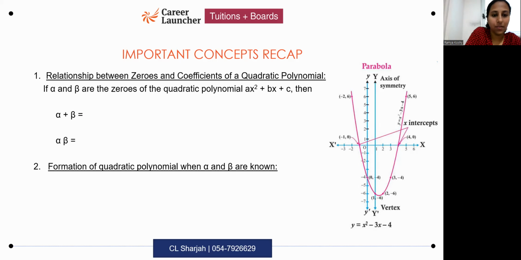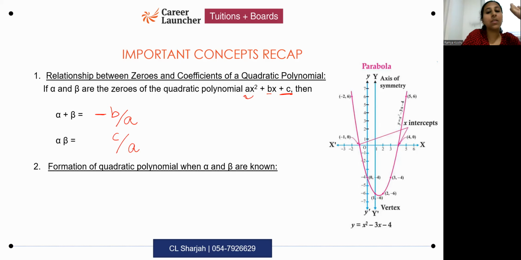Alpha plus beta is minus of the x coefficient b divided by the x square coefficient a. Alpha beta is constant term c divided by the x square coefficient a.